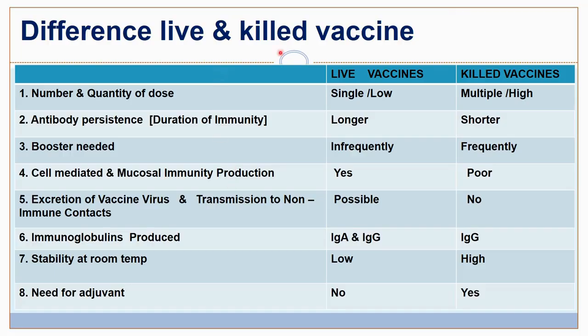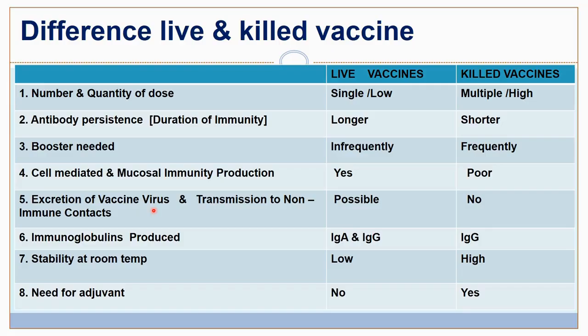Let's see the difference between the live and the killed vaccines. Number and quantity of dose: in case of live vaccine, it is usually a single and low dose that is sufficient. But killed vaccines require multiple doses and higher doses than the live vaccine. Antibody persistence or the duration of immunity is longer in live vaccine, shorter in killed. Booster is needed in case of killed vaccines, in case of live very infrequently. Cell-mediated and mucosal immunity production is there in the live vaccines, not there in the killed vaccines.